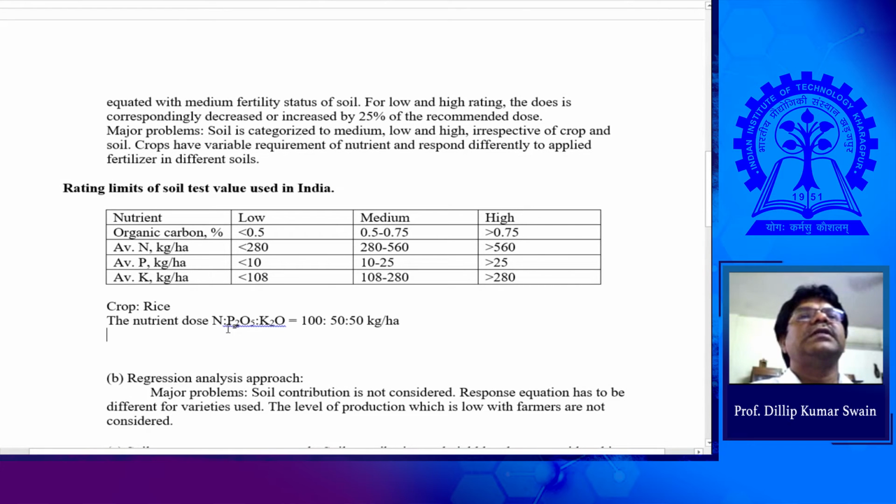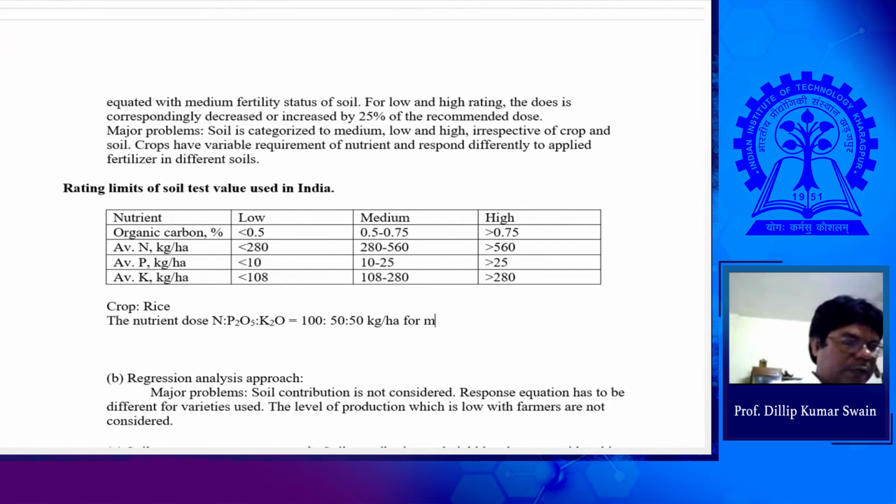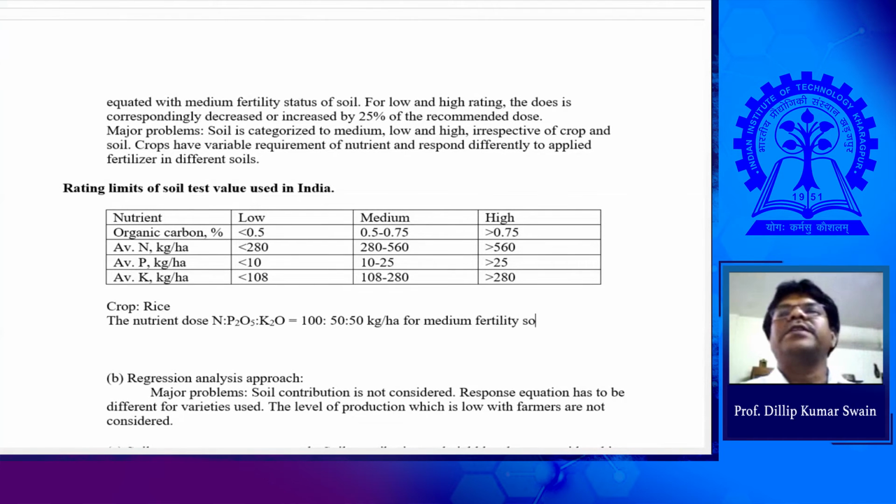100 kg nitrogen, 50 kg P2O5 and 50 kg K2O per hectare. That is the dose, and that is for medium fertility soil. This recommendation is given for medium fertility soil.